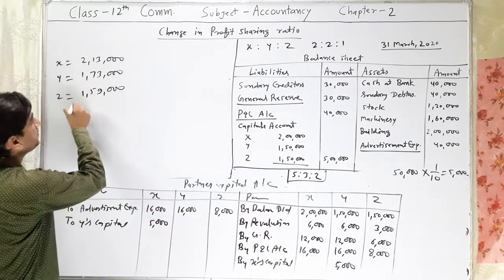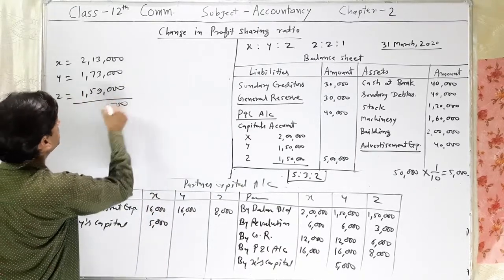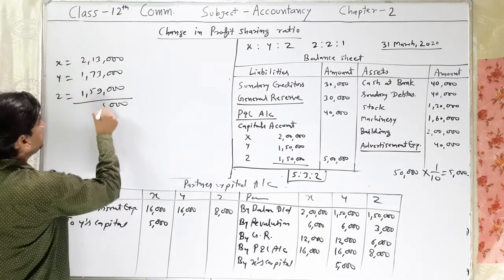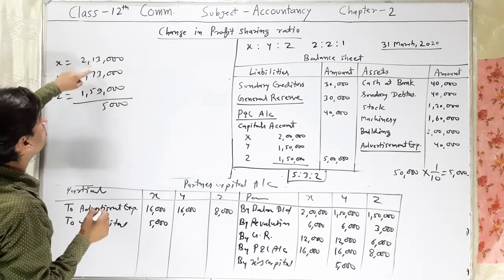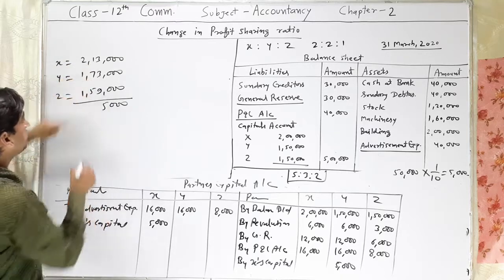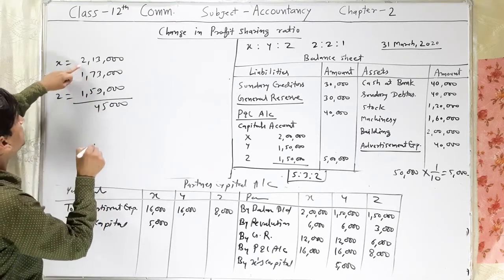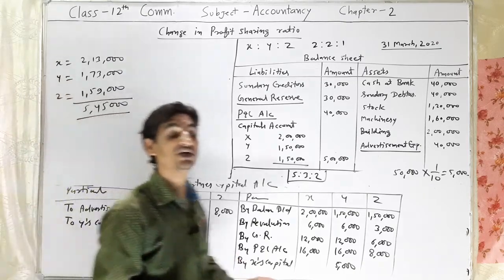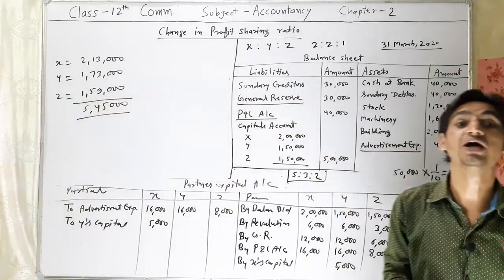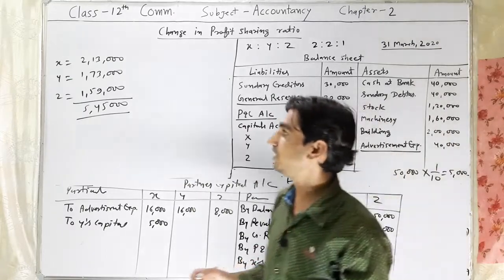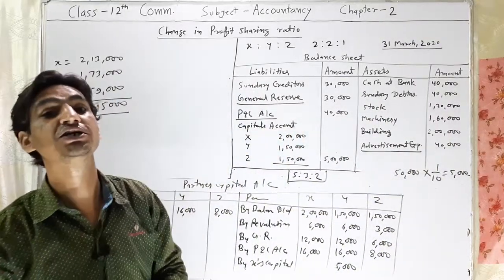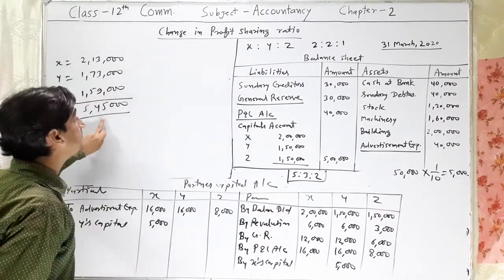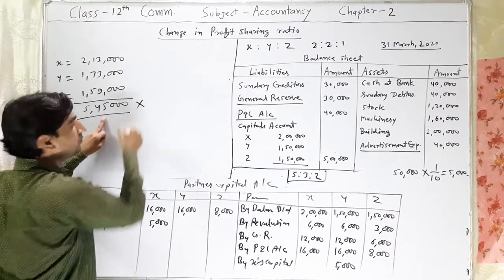Now the total capital is 5,45,000. 5,45,000 is the total capital of the firm. This capital we will distribute in the new profit sharing ratio.